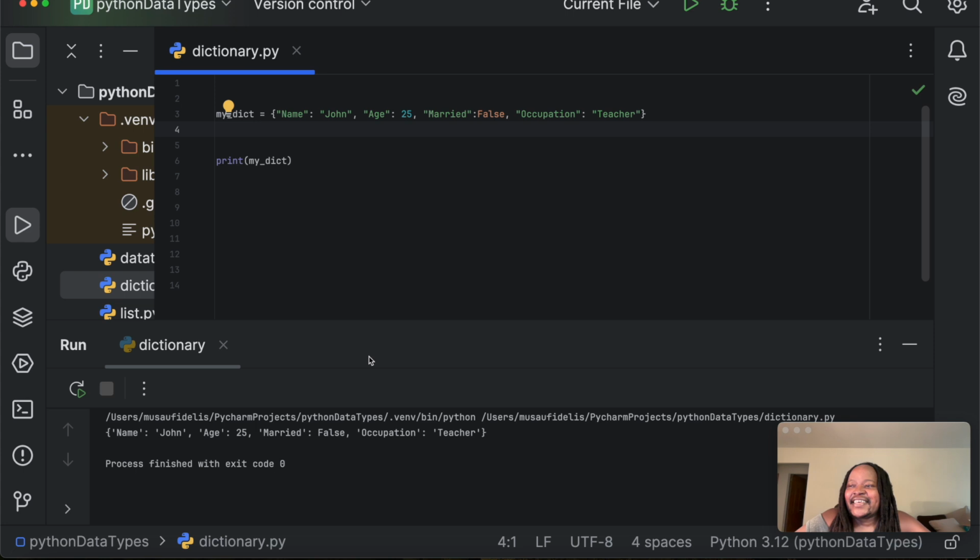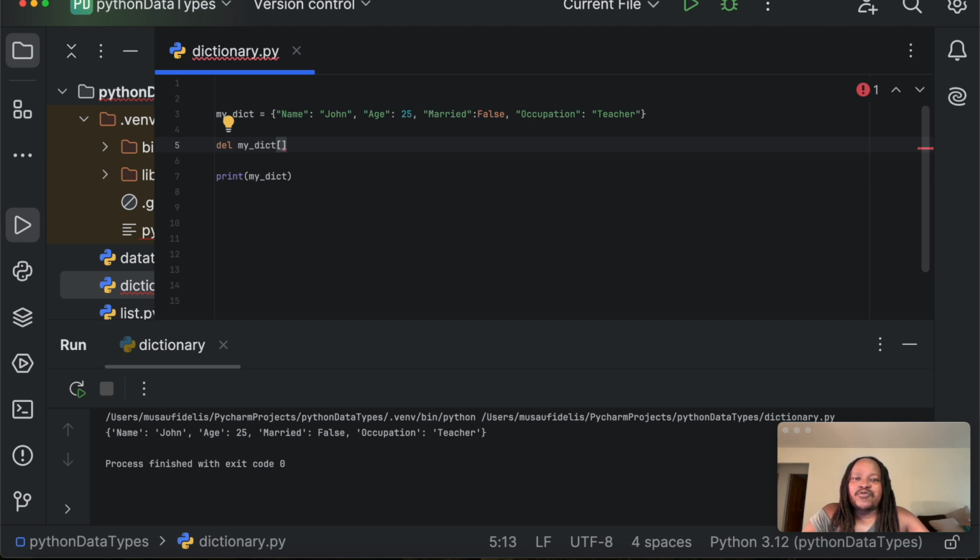The del keyword will normally delete a key-value pair by its key. I can show you. We can say del, just the same way we saw when we were working with lists, then my_dict, and then in square brackets, you provide the key.